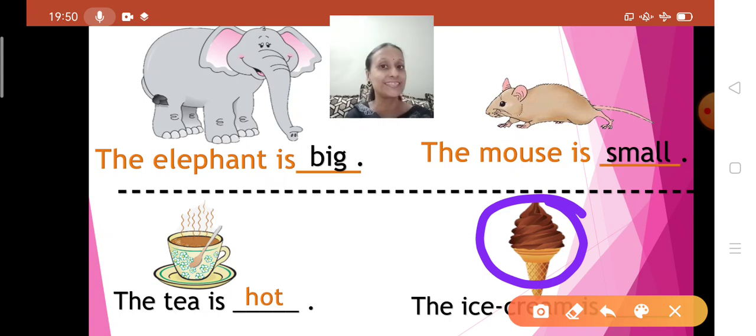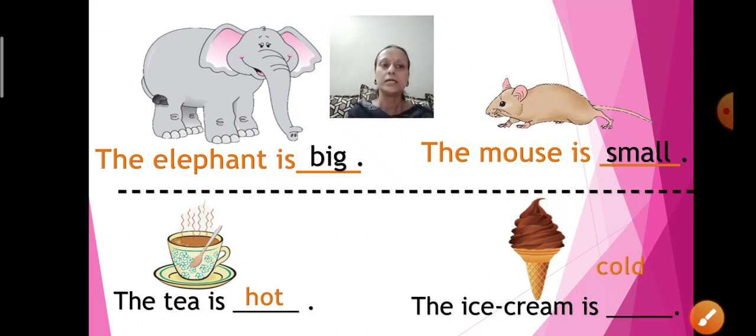And here, yes, you all love to eat this. What is this, children? Ice cream. How is the ice cream? Yes, cold. Ice cream is cold. Now, if I switch off the fan, you feel hot. And if I switch on the fan, how will you feel? Cool. When you keep the water in the refrigerator, it is cool. So the opposite of hot is cold.